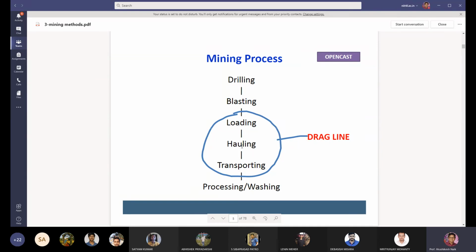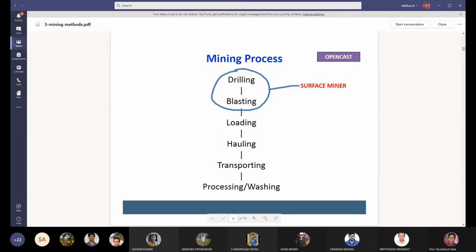It can load the material, haul the material, and transport the material by side casting, because the dragline has a very long boom. With the help of this long boom, the material is dumped in the decoaled area. So this is the mining process carried out if you are using the dragline machine.